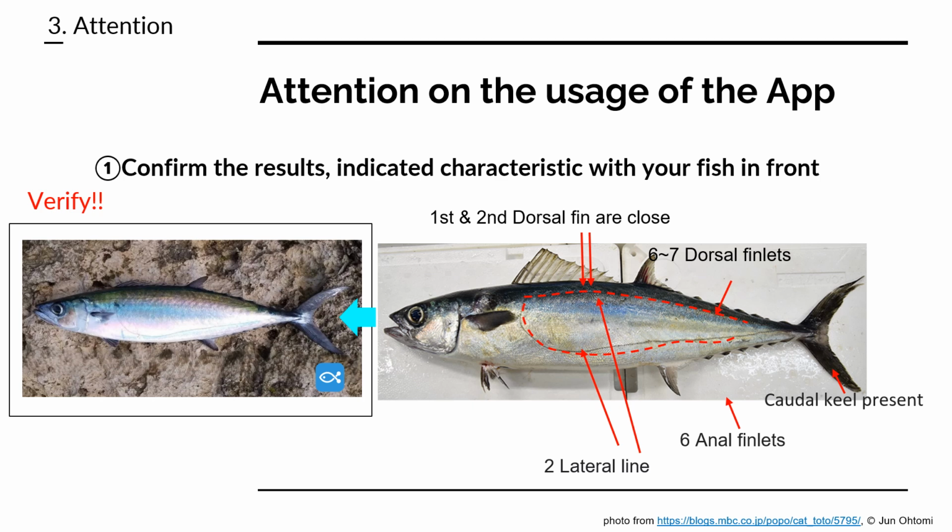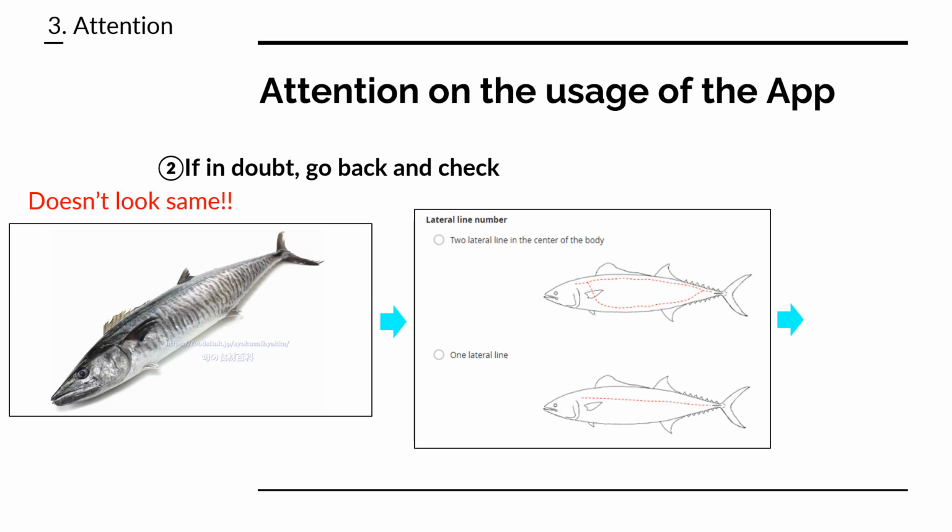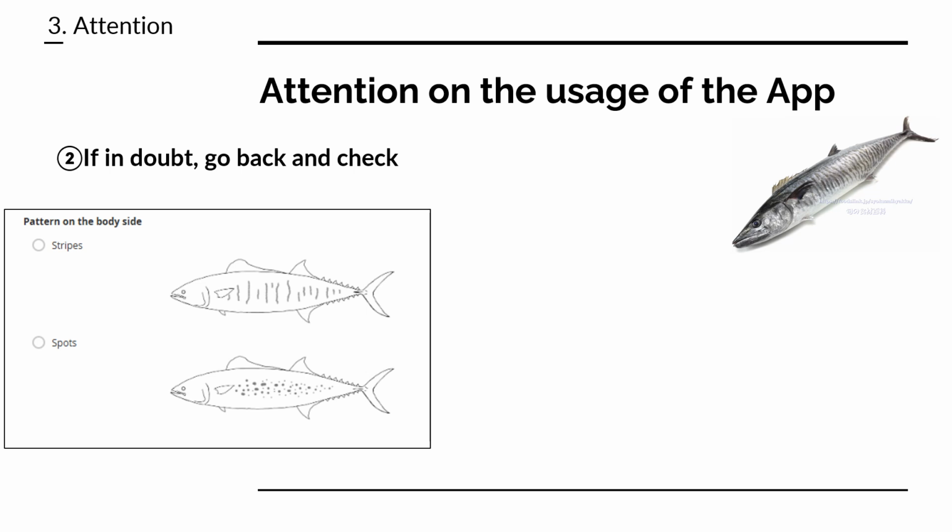So if the look of the fish seems to be correct, it's okay. But if you think, oh, this might be different, go back to your choice. You might have mistaken the number of lateral lines. So you go back, choose a different choice, and follow the flow again.